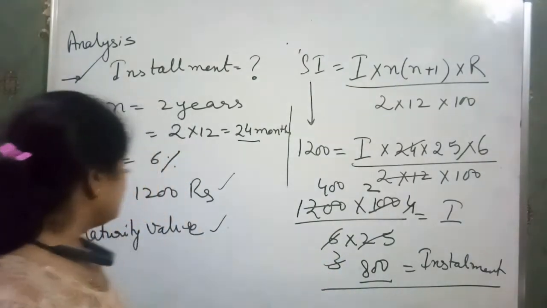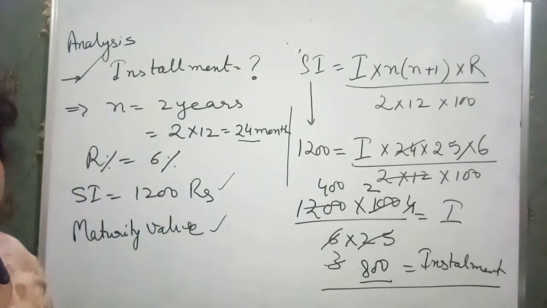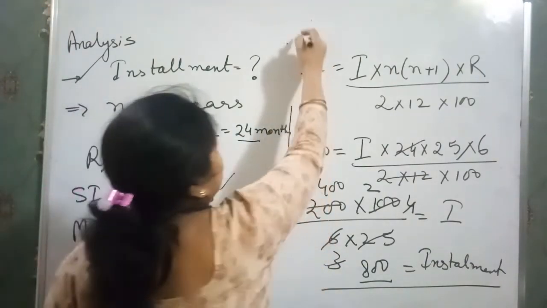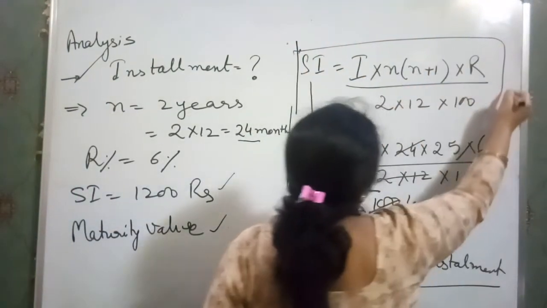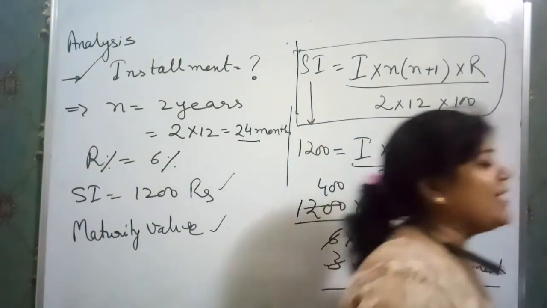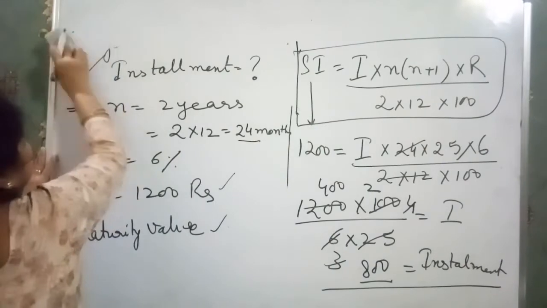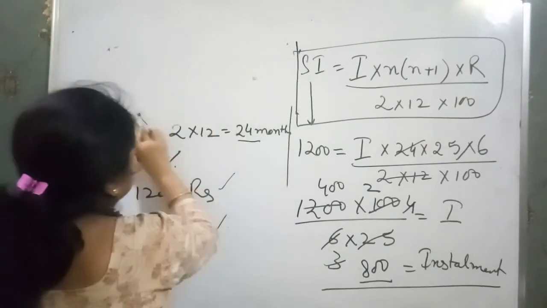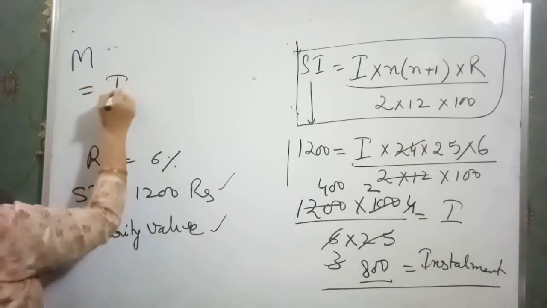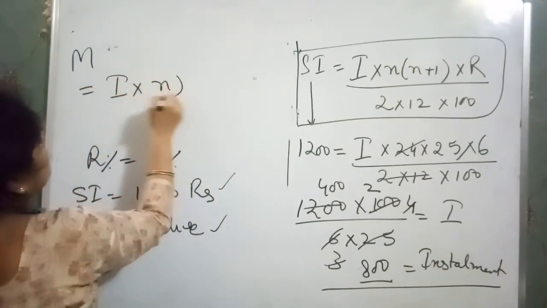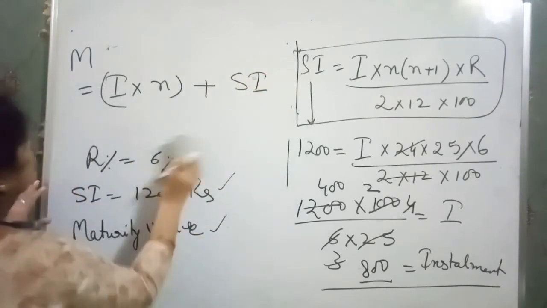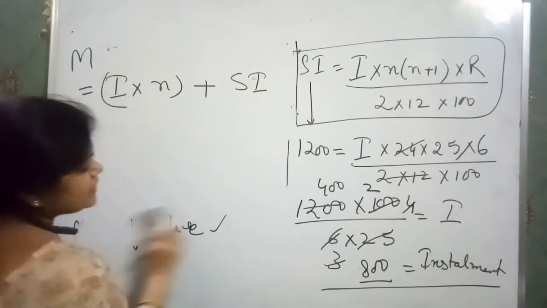Now we have to find the maturity value. Just observe in each and every question we use just this formula and the second formula is the maturity value formula. Okay. Now for maturity value we have the formula installment into number of times plus simple interest. Okay. Now our installment is what?